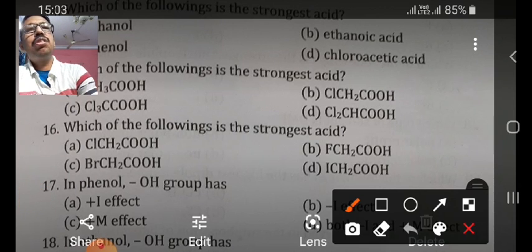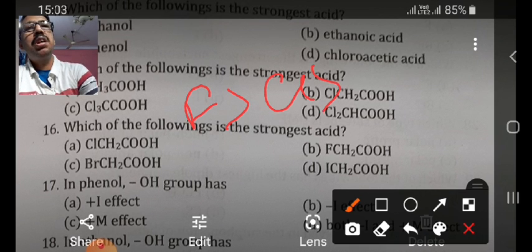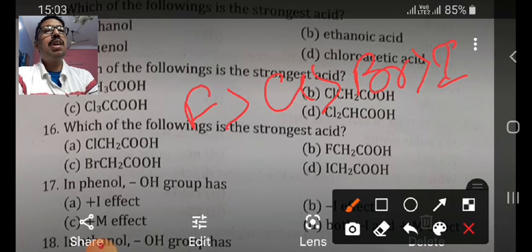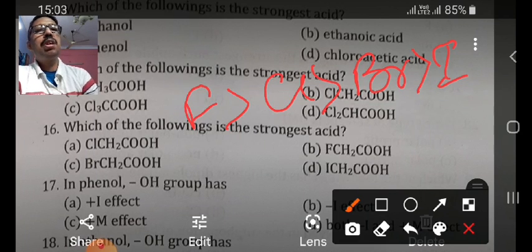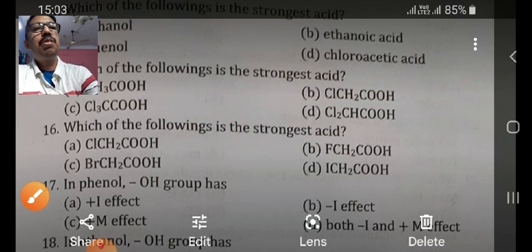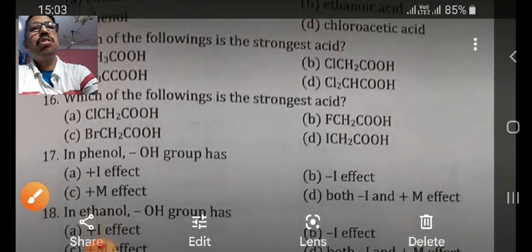And this order is: fluorine is more electronegative than chlorine, chlorine is more electronegative than bromine, bromine is more electronegative than iodine, which means fluoroacetic acid will be the correct answer. So option B will be correct.